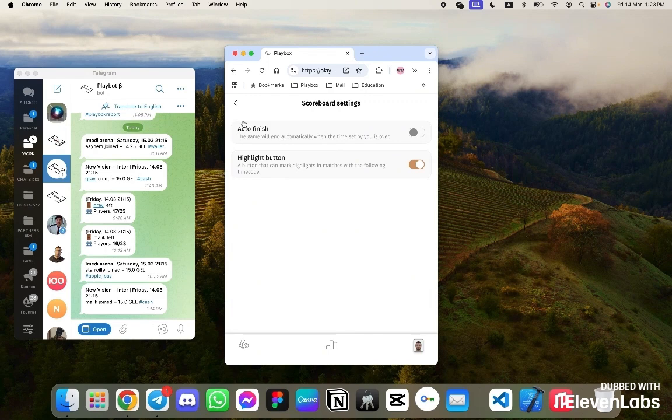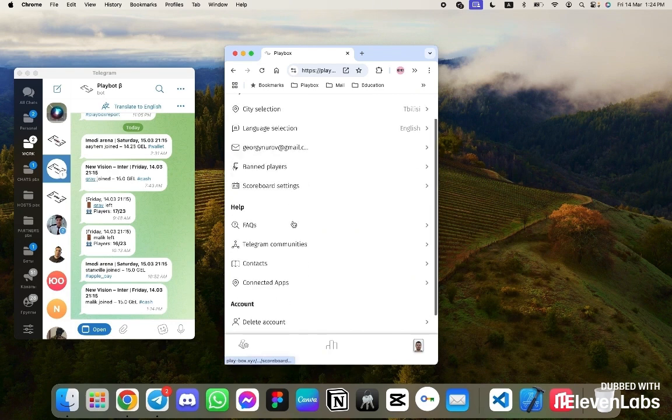Game auto finish. This means the games will end after the time you set. And the highlights button. So, if you want to record, besides goals and substitutions, some funny or active actions of other players, you can turn this button on or off. Here, and accordingly, it will either be displayed or not displayed on the game behavior panel.